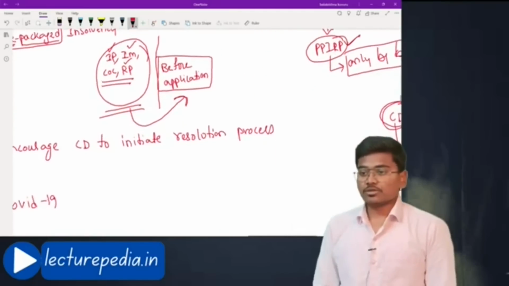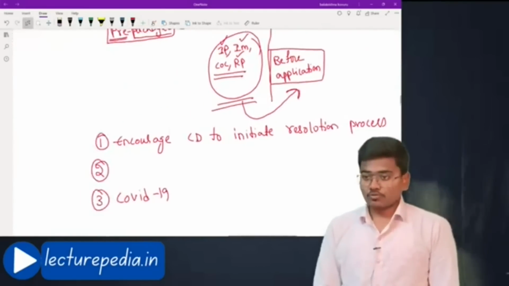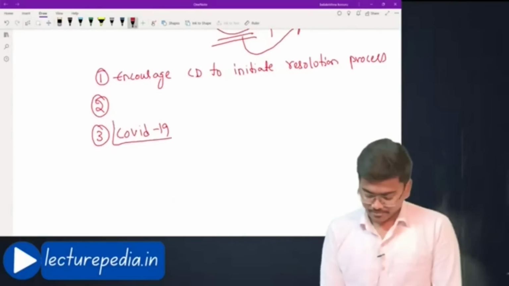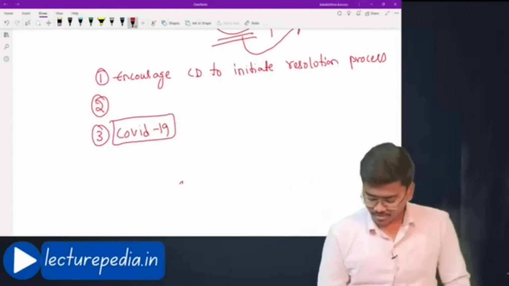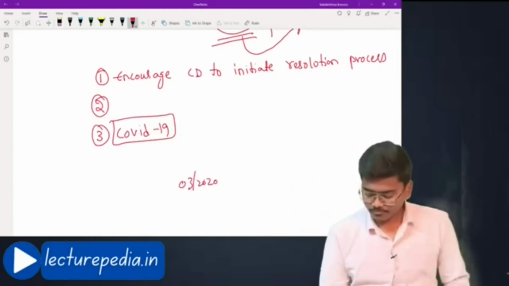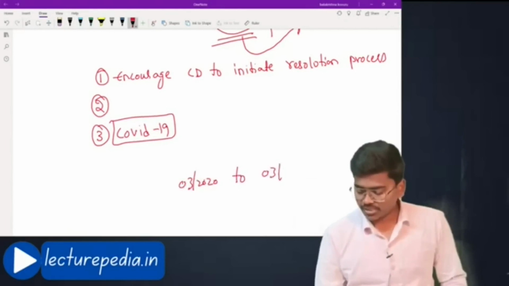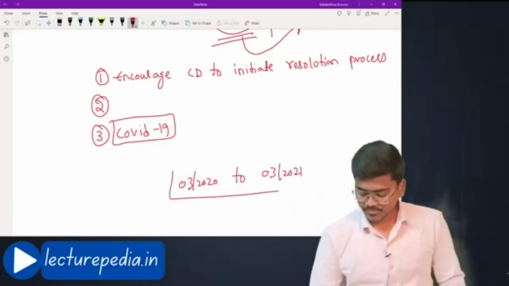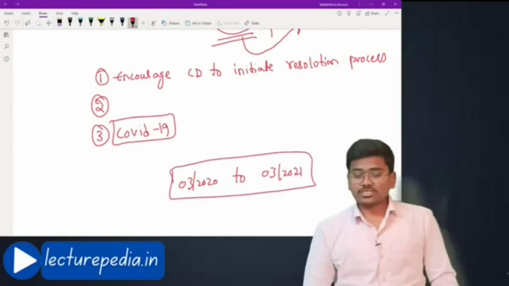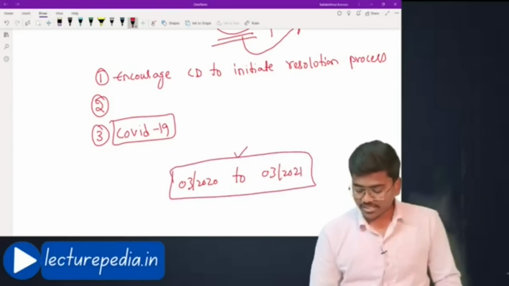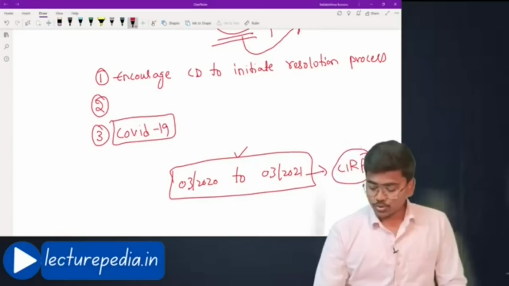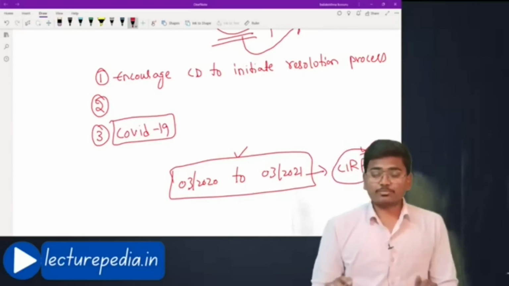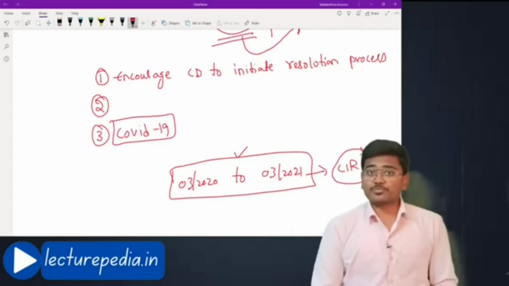Now the third reason is, due to COVID-19. See, if you observe, from March 2020 to March 2021, for all the defaults that arose during this period, you cannot initiate CIRP. During that period, CIRP was temporarily suspended.